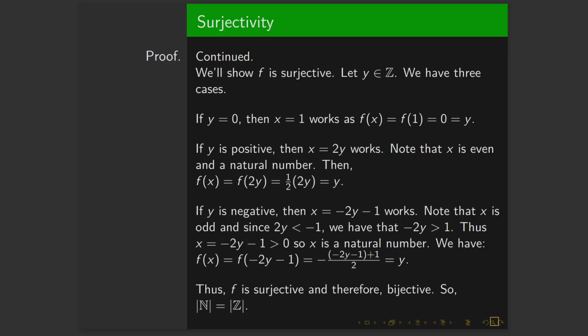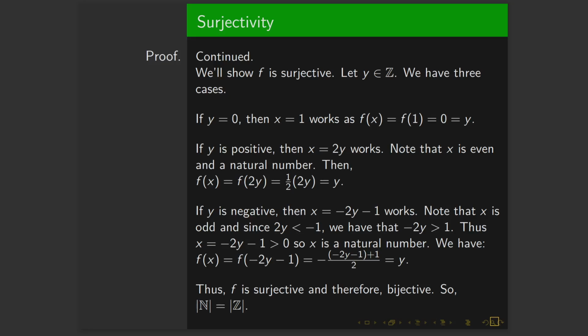Let's let y be an integer. If y is equal to 0, then we claim that x equal to 1 works, since f of x is equal to f of 1, which is by definition 0, which is by definition y. If y is positive, then x equal to 2y would work. Note that this means that x is an even number and it's a natural number. Then f of x is equal to f of 2y. Now we apply the definition of it being even, which is half of 2y, which is just y.